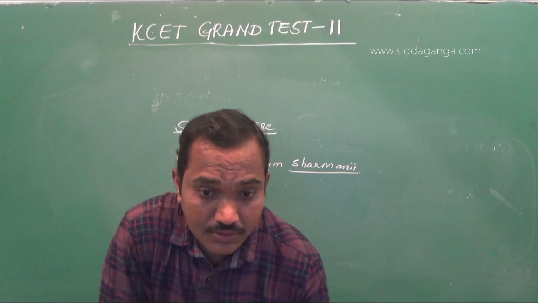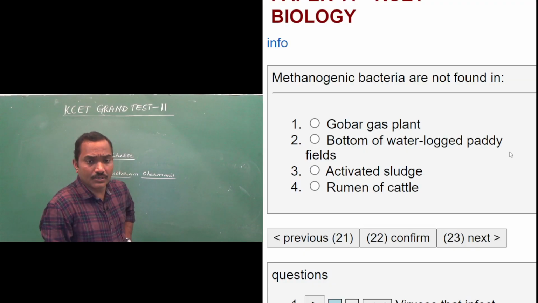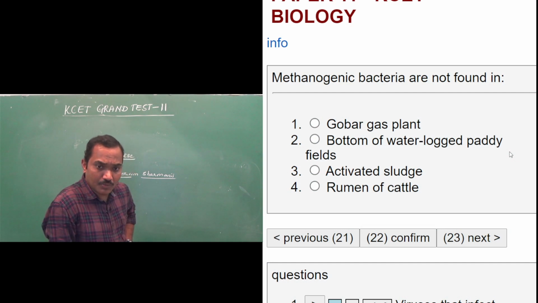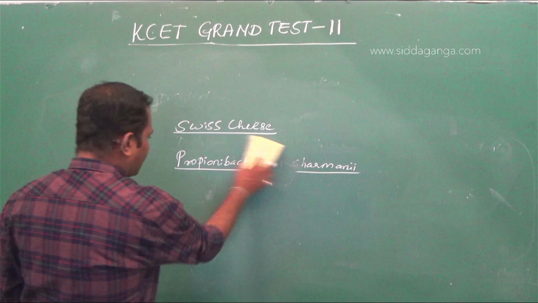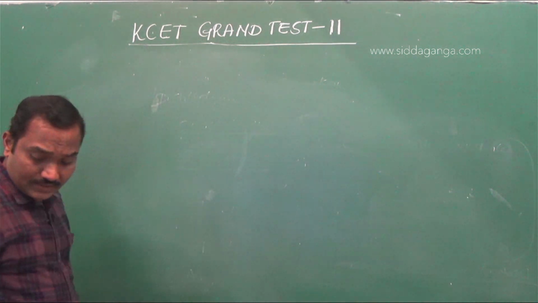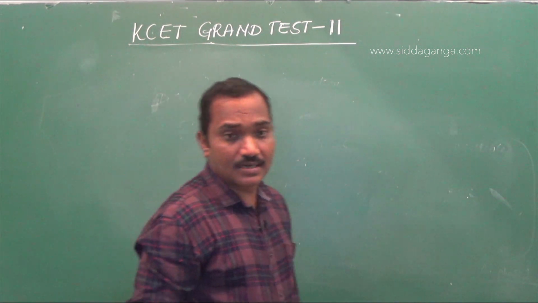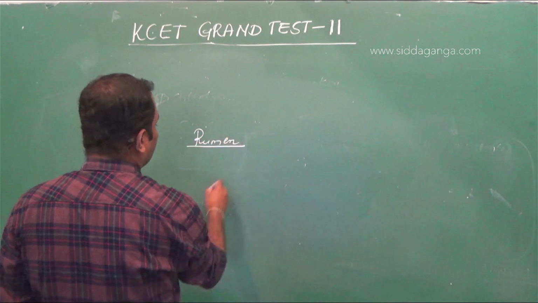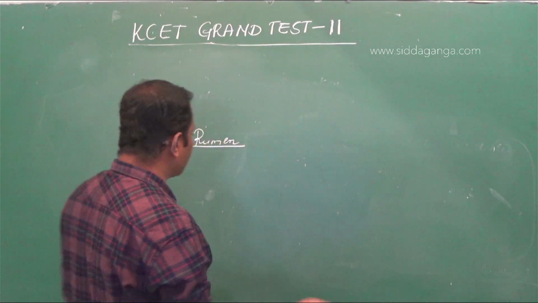Okay, question number 22. Methanogenic bacteria are not found in options like gobar gas plant, bottom of waterlogged paddy fields, activated sludge, rumen of cattle. Methanogens are the ones which produce methane anaerobically, digesting the organic substances, particularly the cellulosic material. So these are generally found in the rumen of ruminant animals, and even in the gobar gas plant. What we do is add the cow dung, which is rich in methanogens also.